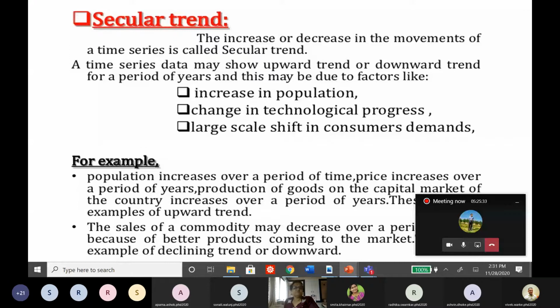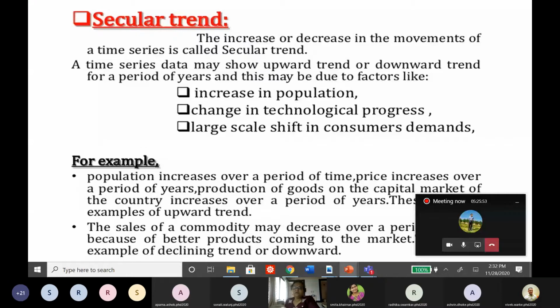Population increases over a period of time, price increases over time, capital market changes over time, or nowadays COVID cases increase or decrease over a period of time.